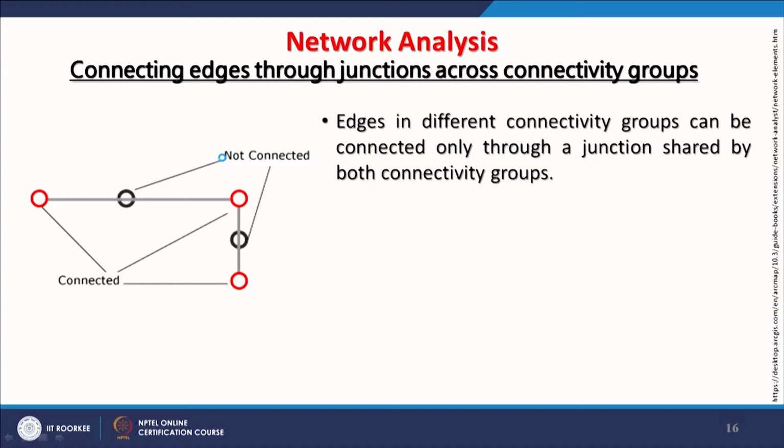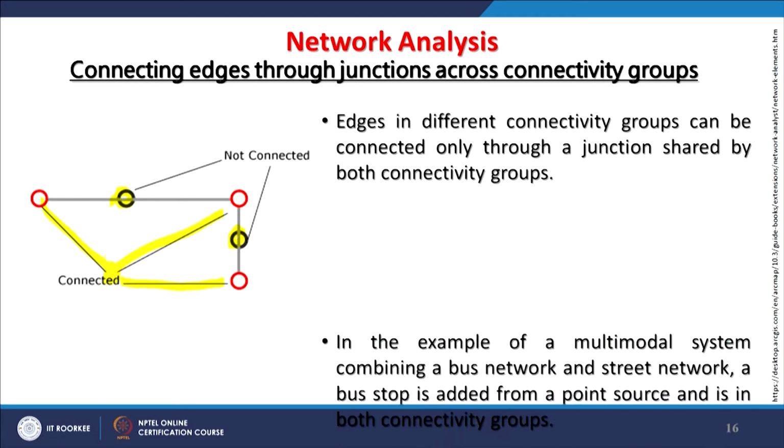Further on the same discussion, edges in different connectivity groups can be connected only through a junction shared by both connectivity groups. So, here this is not connected to any other group, and this black circle, though maybe a junction, is not shared by any other group. The only one which is connected is this one, with the thick black line and grey line, and another one is like this one, which is a relatively thin line. So, two networks are there, and likewise.